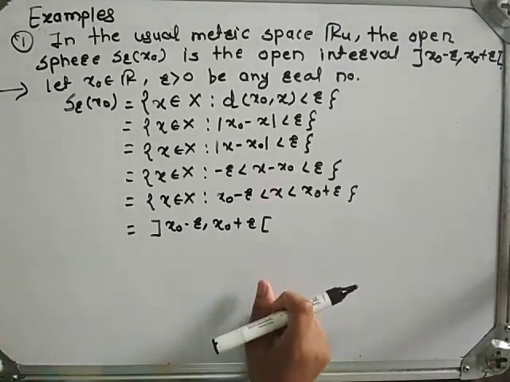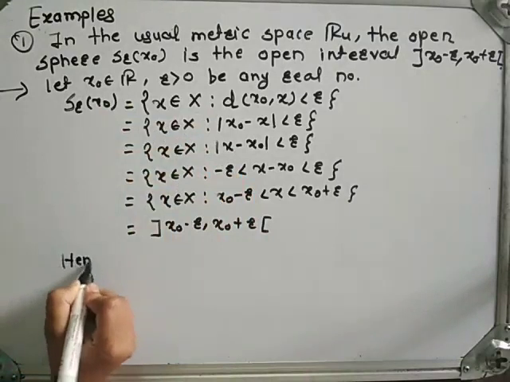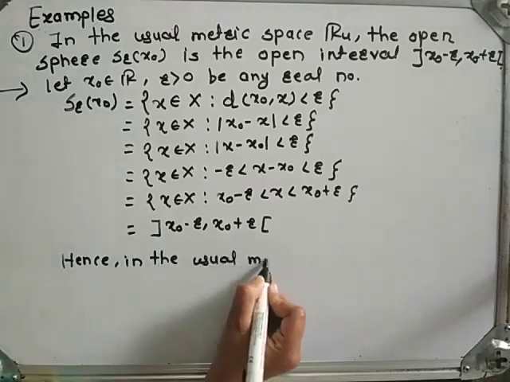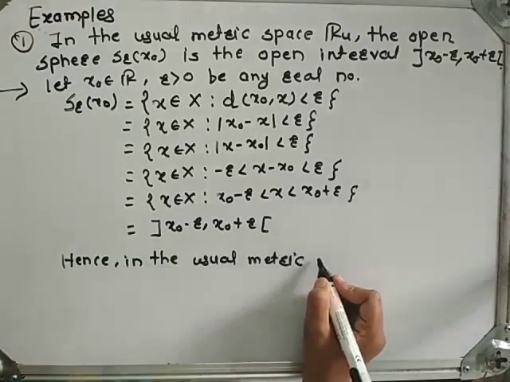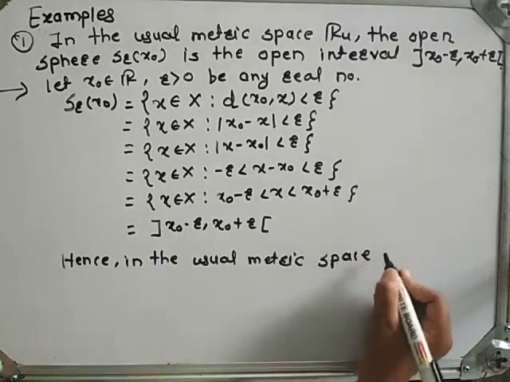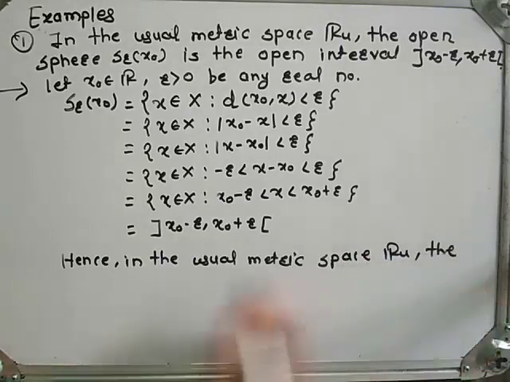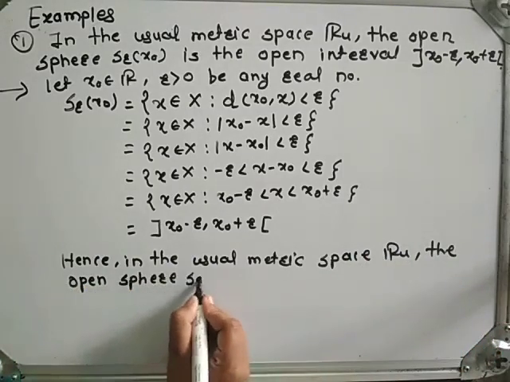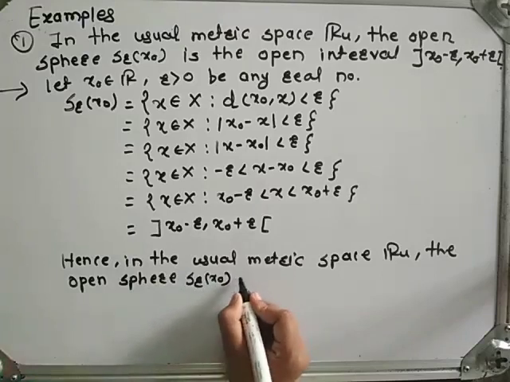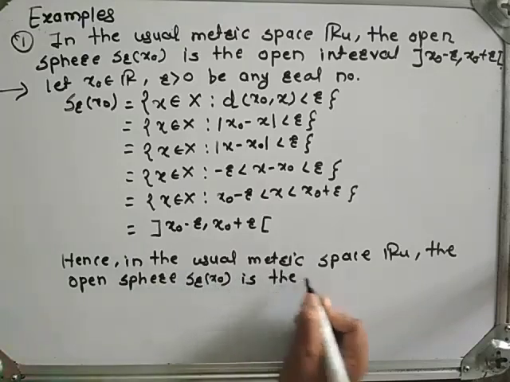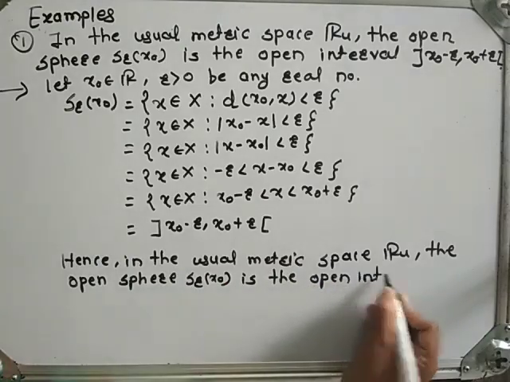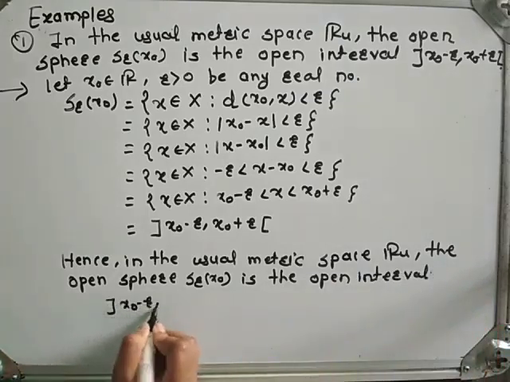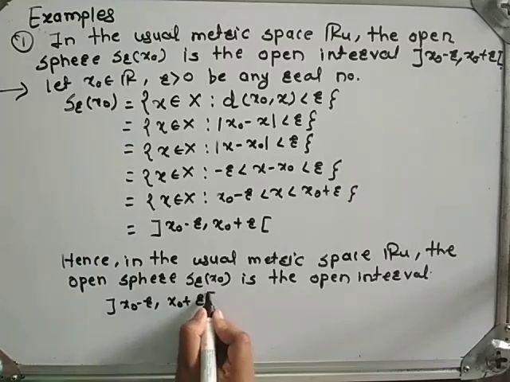Hence, in the usual metric space R_u, the open sphere S_r(x0) is the open interval (x0 minus r, x0 plus r).